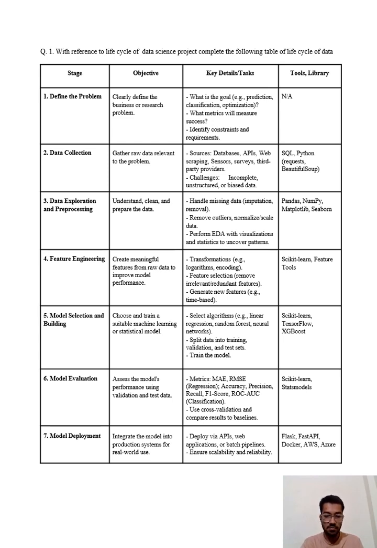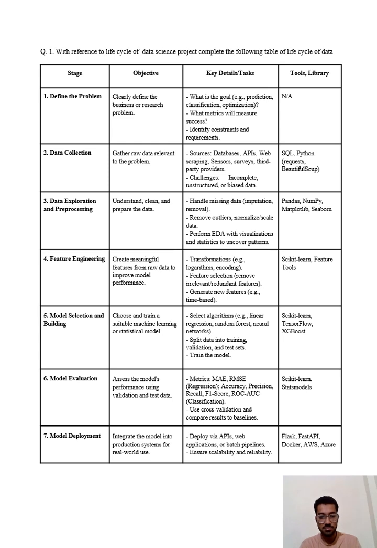Then fifth is model selection and building. In this, we choose and train a suitable machine learning or statistical model. We also select algorithms, example linear regression, random forest, neural networks, split data into training, validation, and test sets. Train the model. The libraries and tools used are Scikit-learn, TensorFlow, XGBoost.